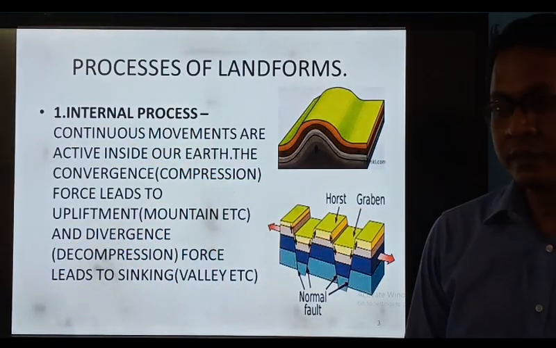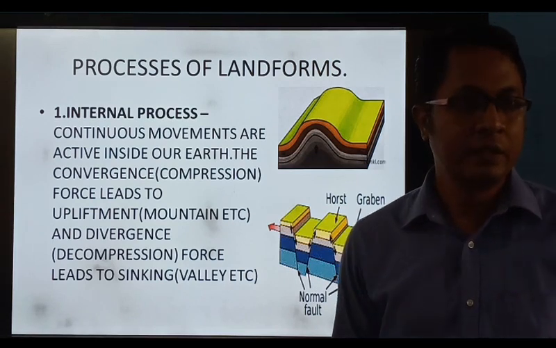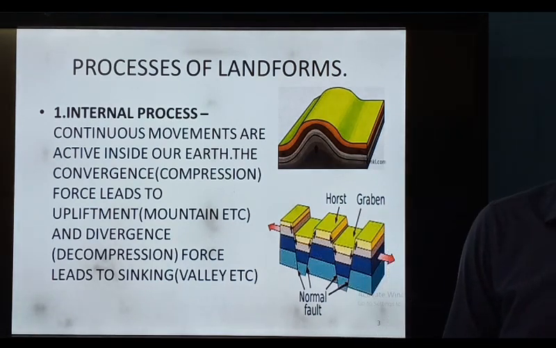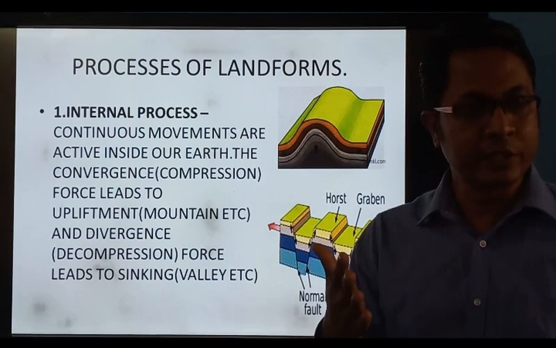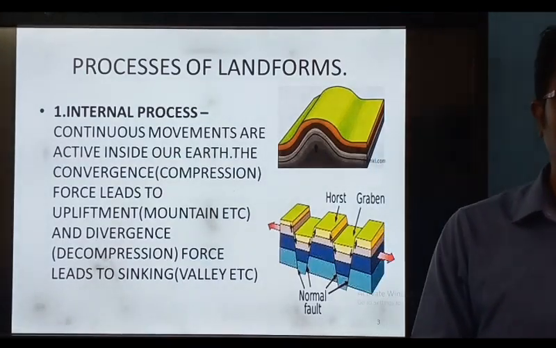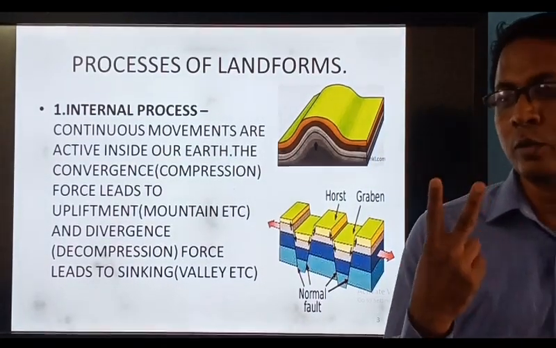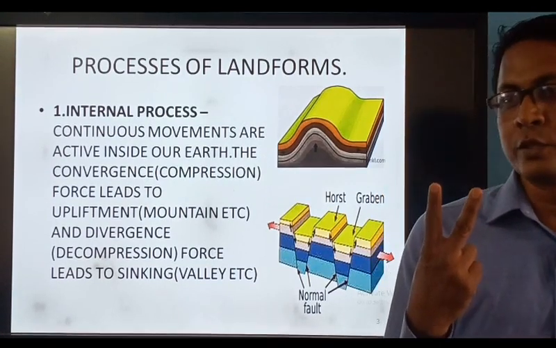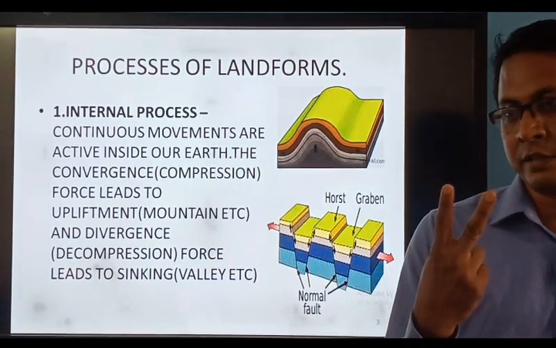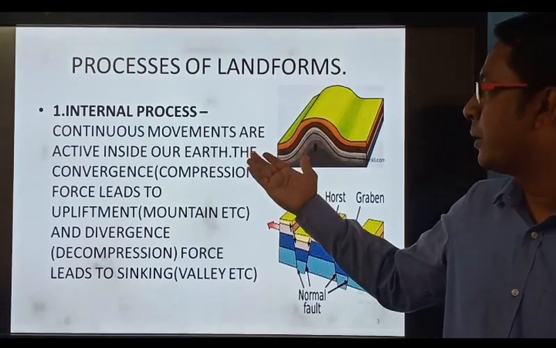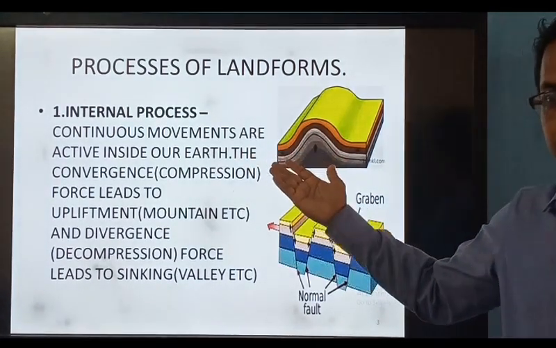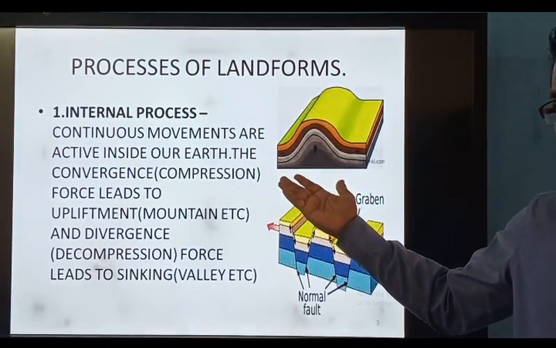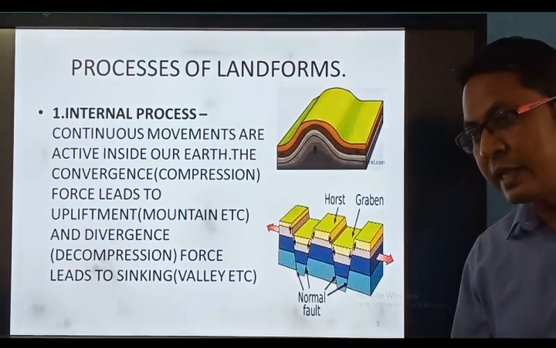Dear students, certain parts of our earth are very high, certain parts are very low. That is what we need to know. It has two important factors. The first one is the internal process, and the second one is the external process.